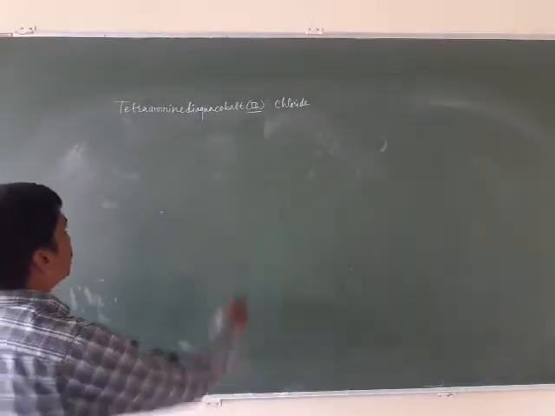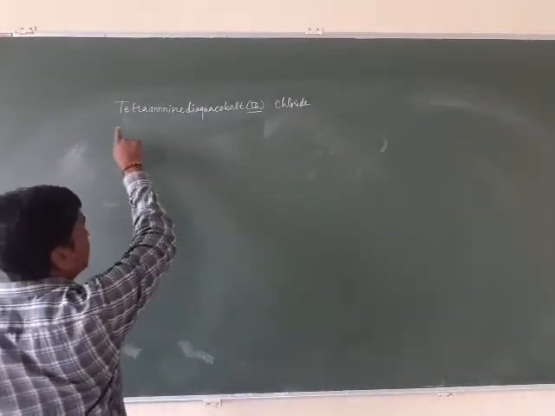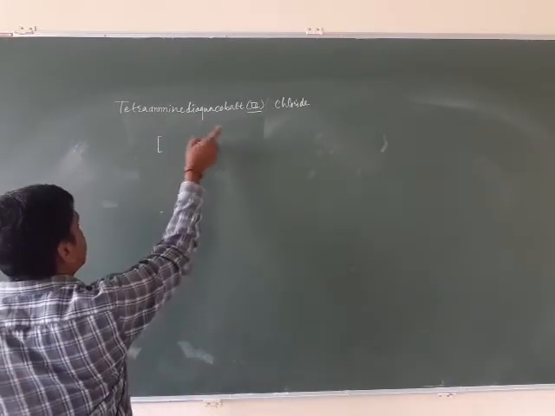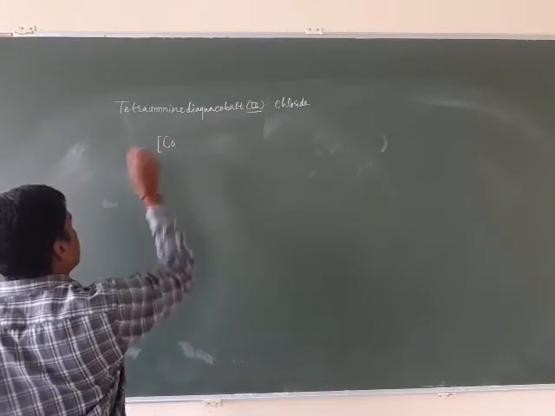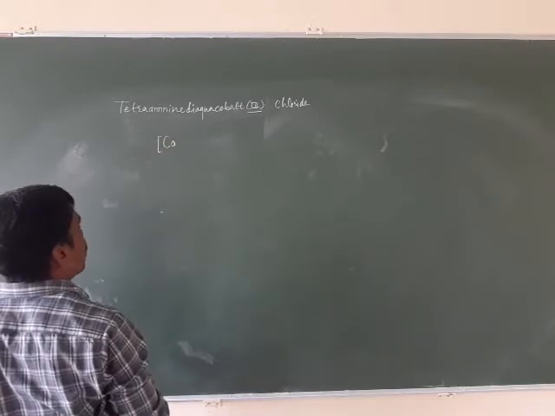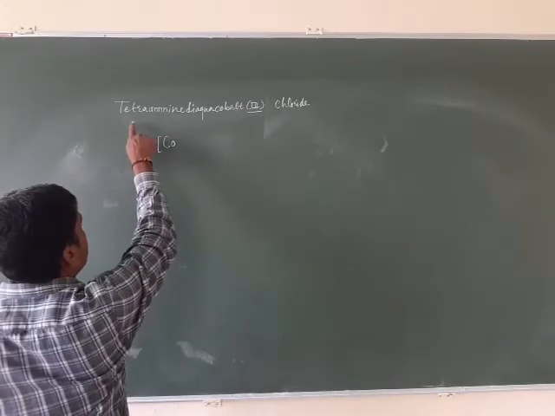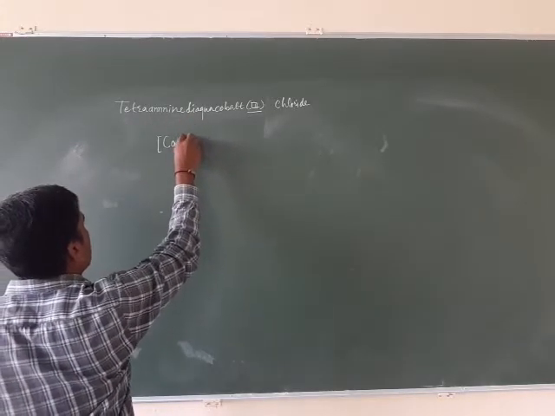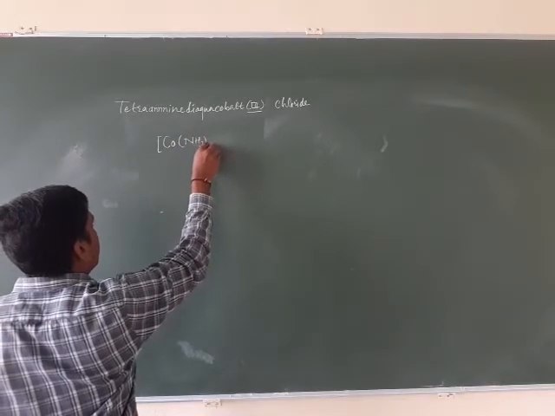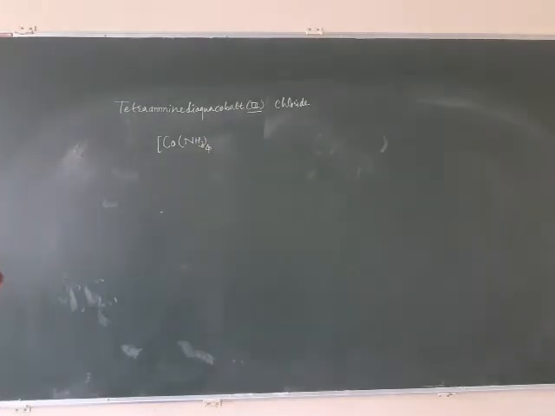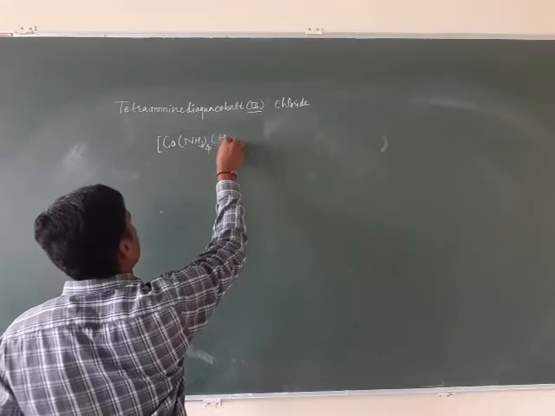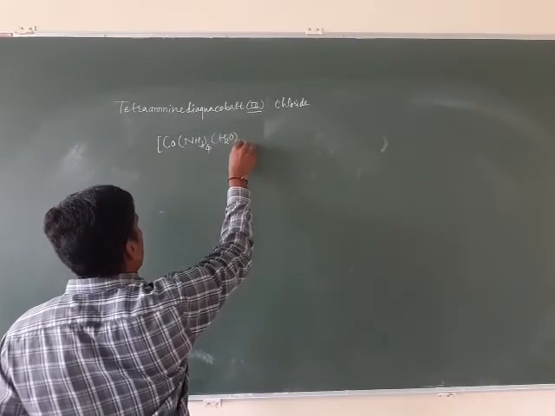So we will write the coordination entity first because this is the positive ion, and in it the metal first. Cobalt, it is Co. Then tetraammine. Ammine means NH3. How many? Tetra means 4. Then aqua means water, H2O. How many waters? Di means 2.